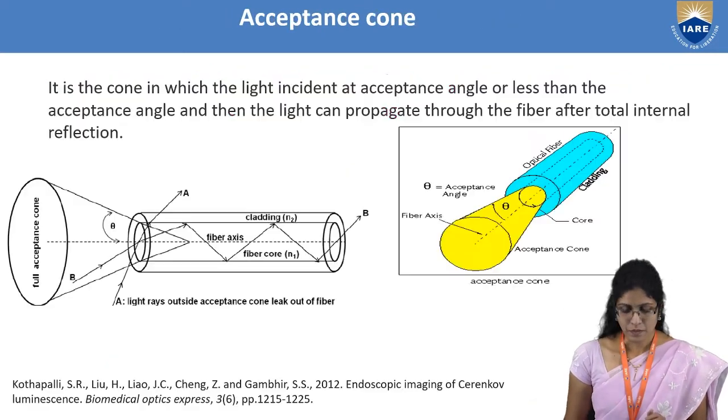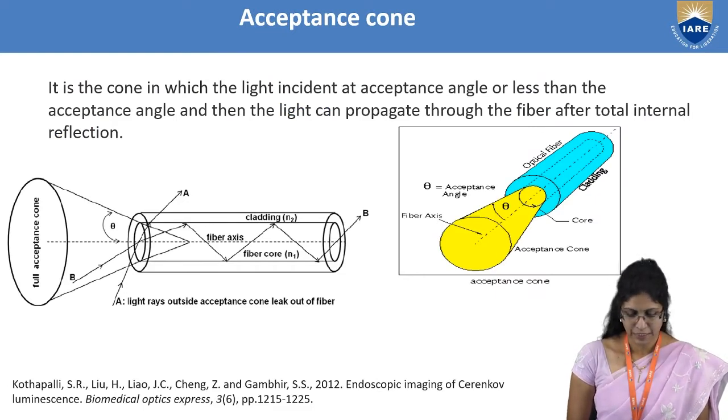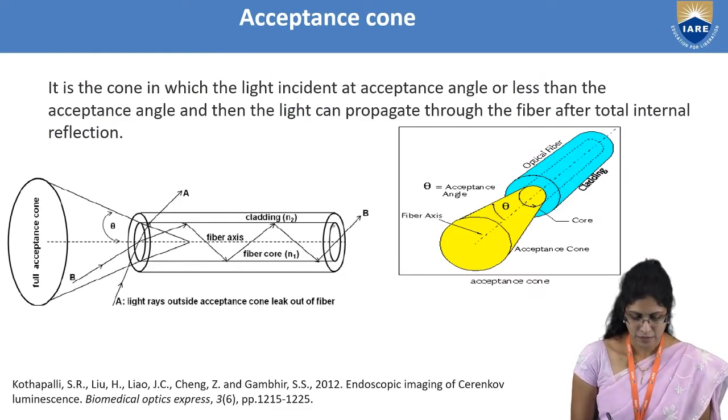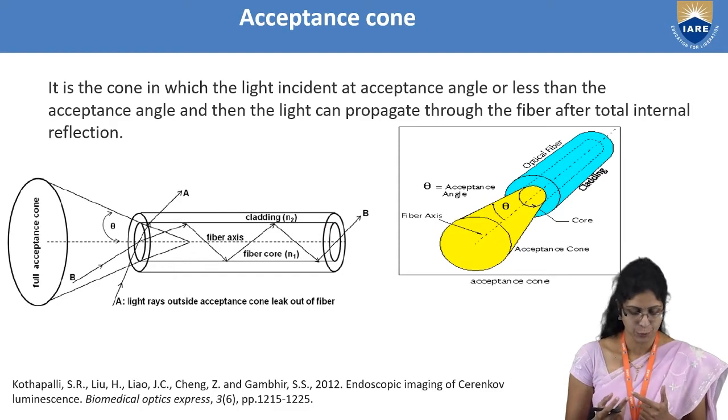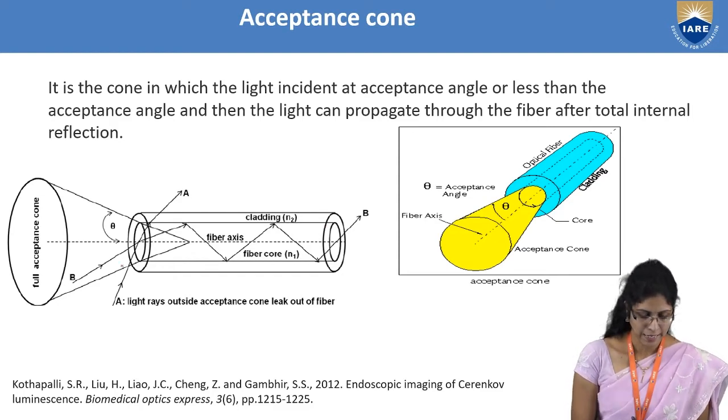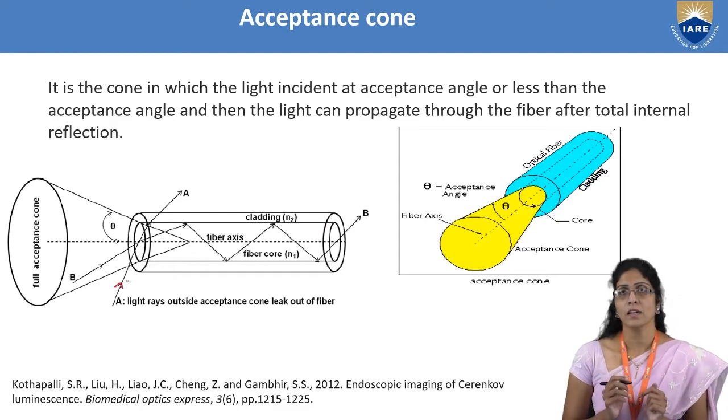If I have to go further, see in this figure that in the center there is a core of refractive index N1 covered by a cladding of refractive index N2. And you can see the ray A which is hitting the core axis.